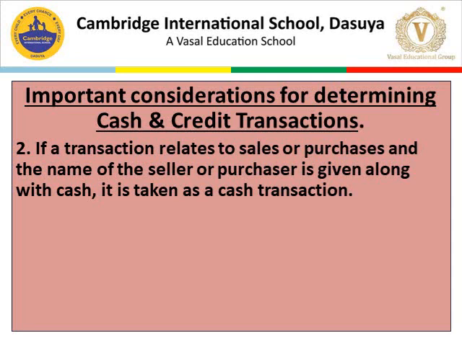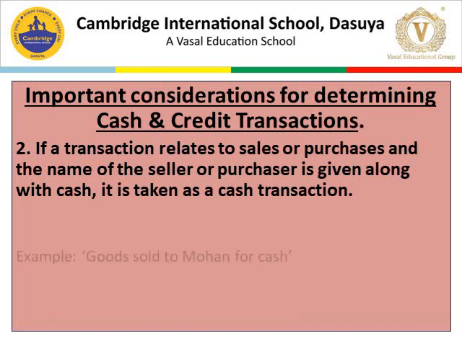Now here it is just one step ahead of the previous case, that here the name of the purchaser or seller is given in the transaction but along with the word cash. Here the cash is written with the name of a person. That is why it is a cash transaction.